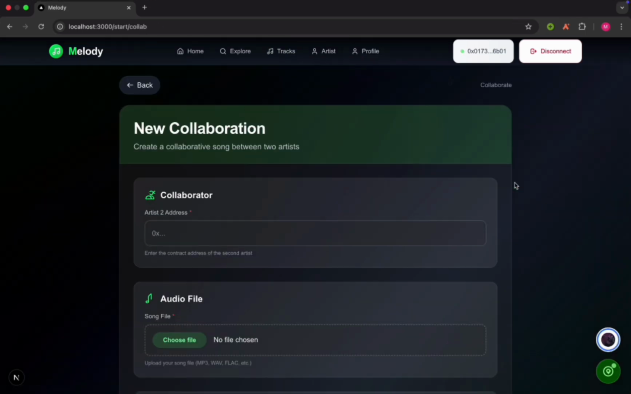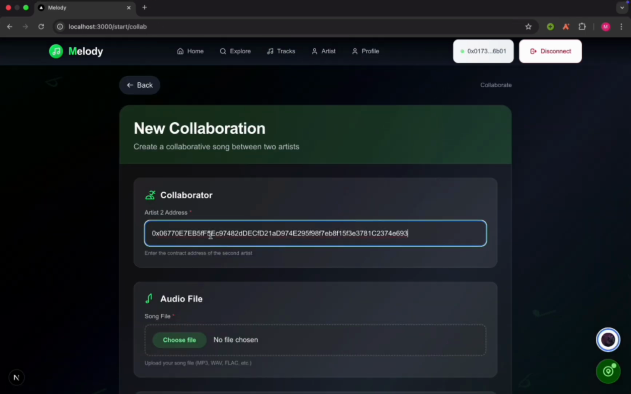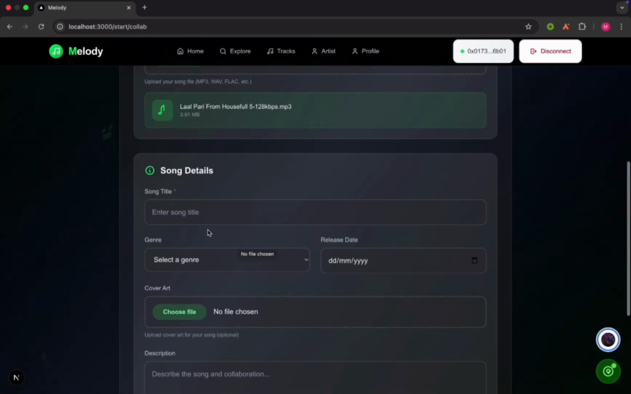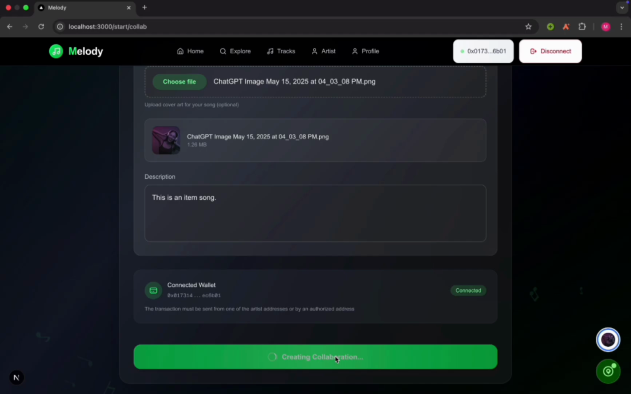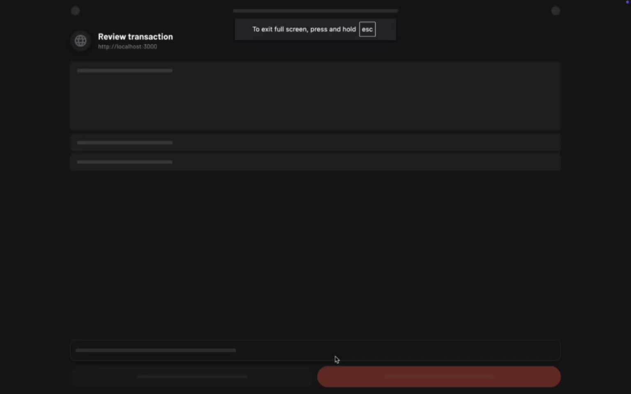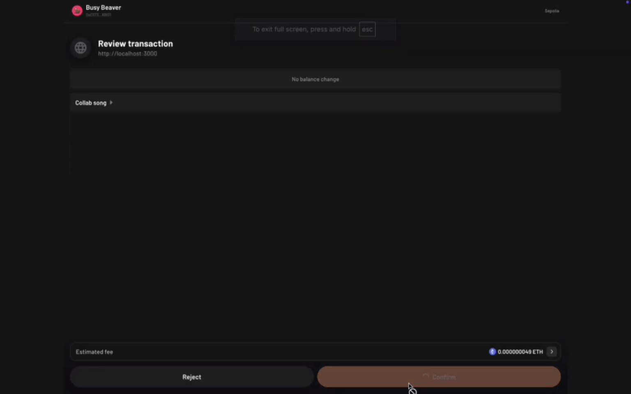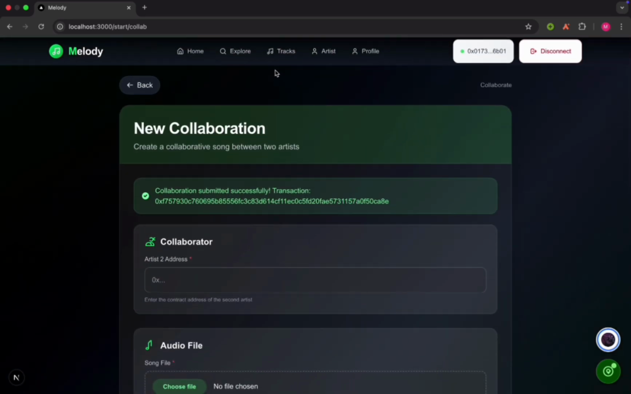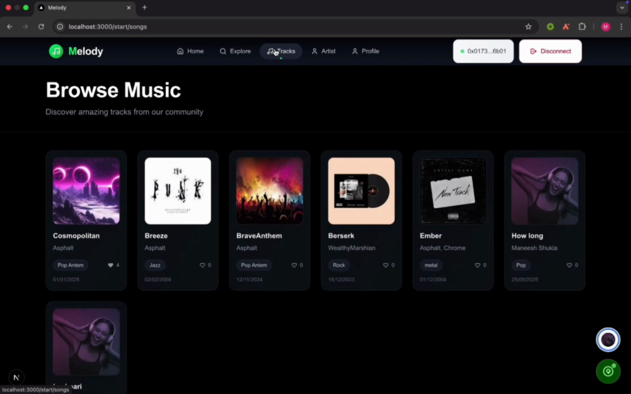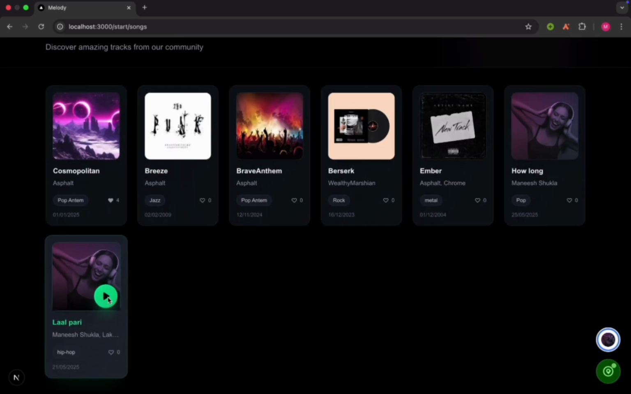Being an artist also provides you the feature of creating a collaboration. Here, you would provide the address of another artist, and the profits of the song would be shared equally. You add the song details and then create a collaboration. You sign the transaction, and once the collaboration is completed successfully, you could also view that song on the tracks page. Now the user is going to the tracks page, and here you can see the collaborated song is also present.